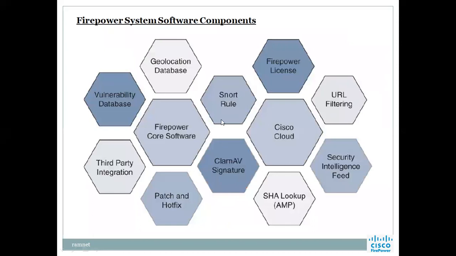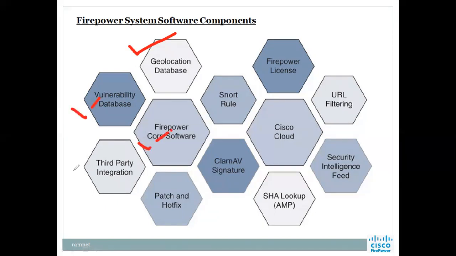Firepower system components. What are all the components in the Firepower? Meaning, what are all the features we can activate? The geolocation database finds out from where the packet is originating, in which country, in which area, and accordingly we can block that. The vulnerability database has always been there.